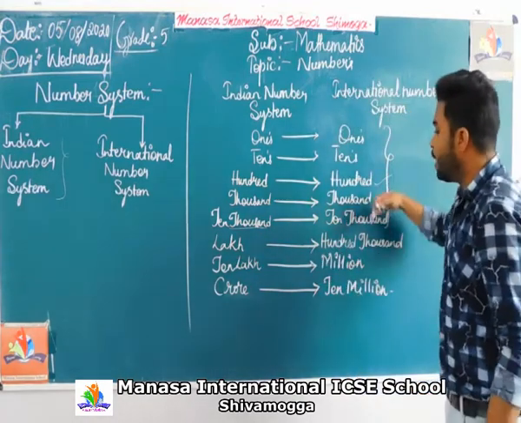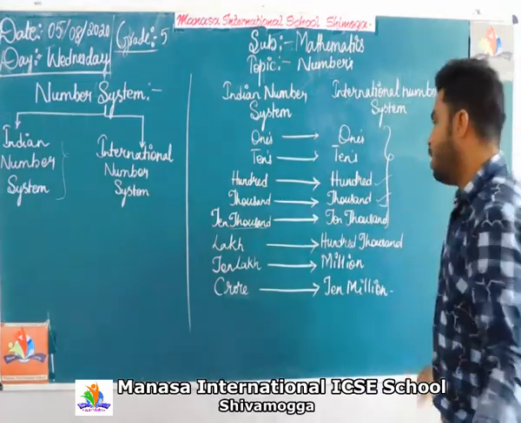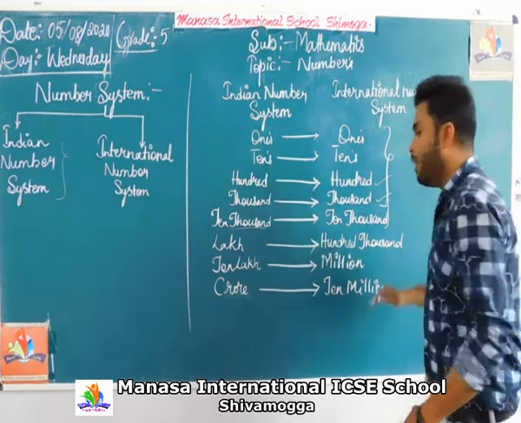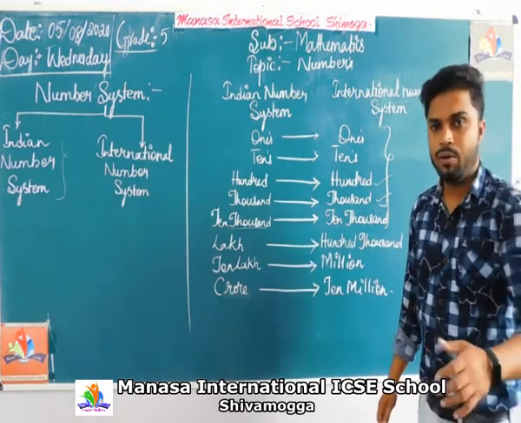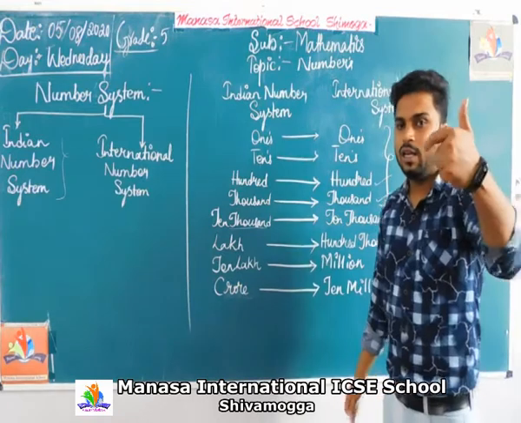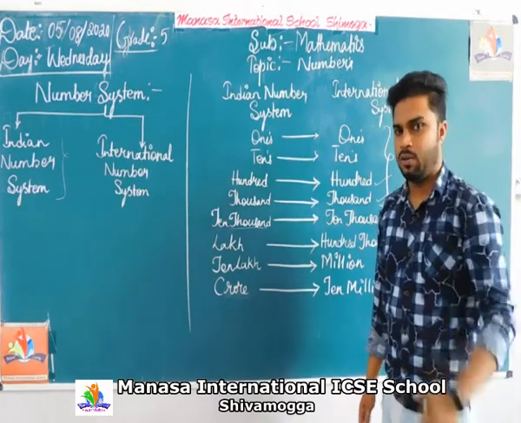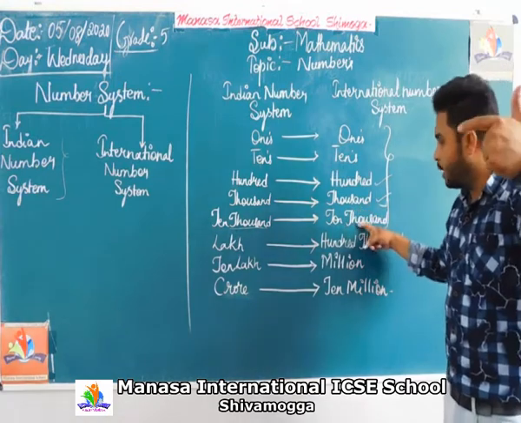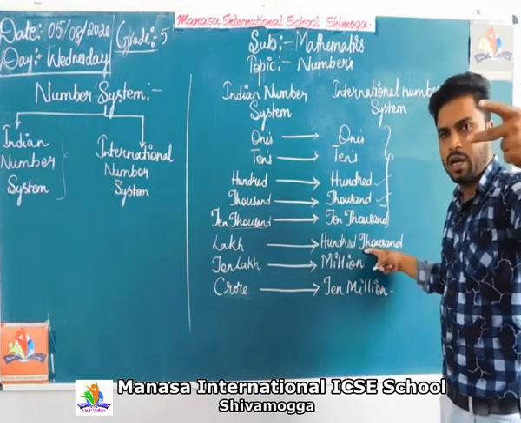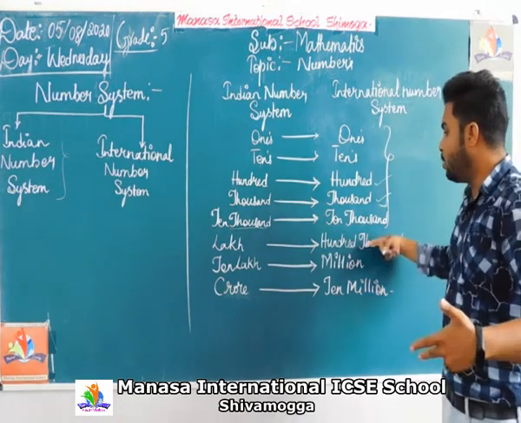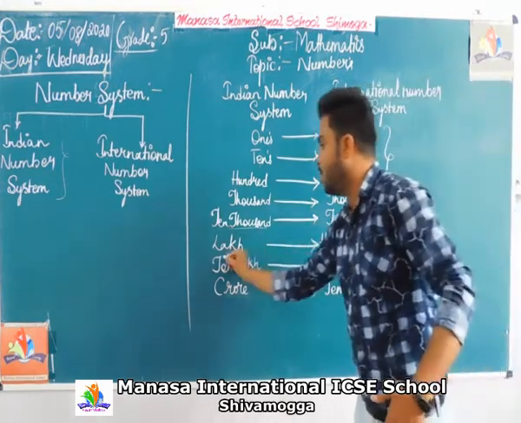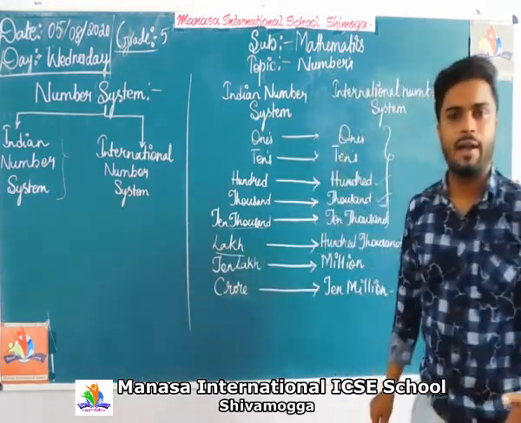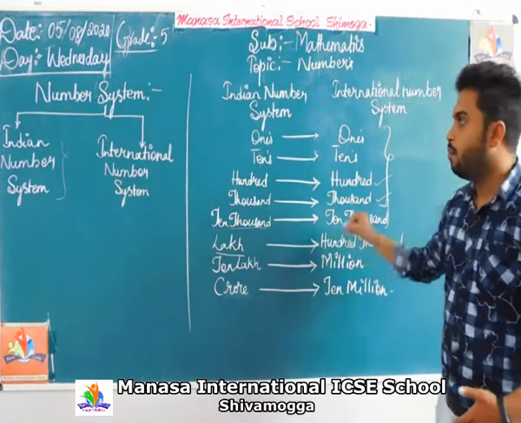But in the international number system, we write 100,000. Like 1000, 10,000, 100,000. So 100,000 in the international system is a lakh in the Indian number system. Okay, this is very important.